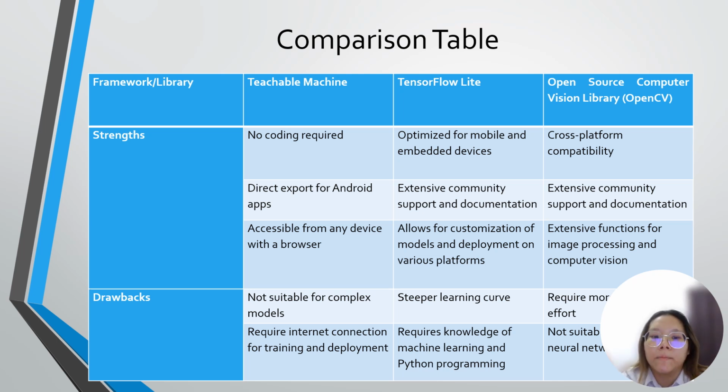To summarize, Teachable Machine is perfect for simple and quick setups, but it lacks support for complex models. TensorFlow Lite is powerful and flexible, but it requires a solid understanding of machine learning. OpenCV is great for image processing and visual-related tasks, but needs significant programming effort and is not ideal for neural networks.